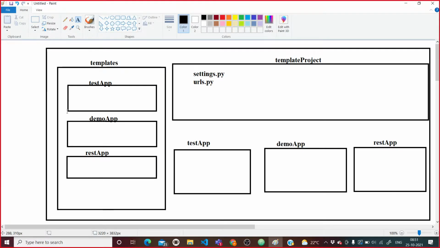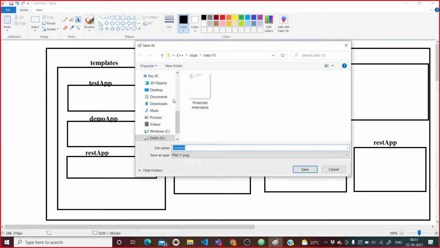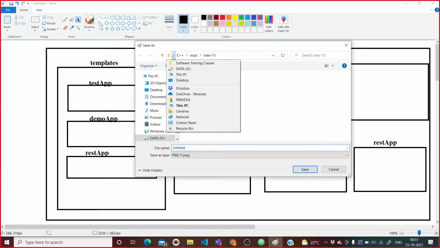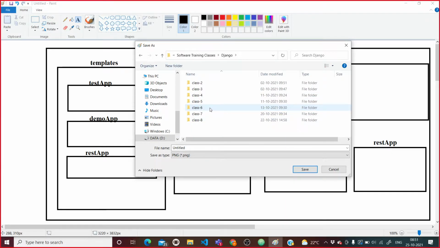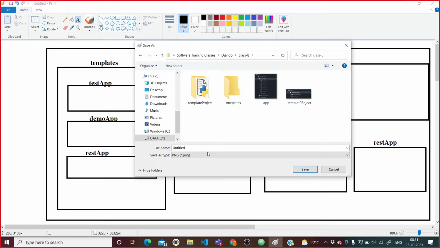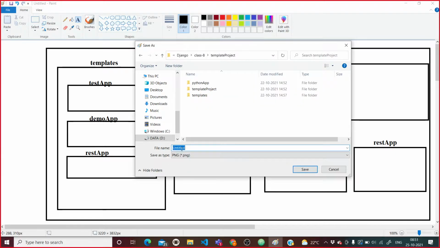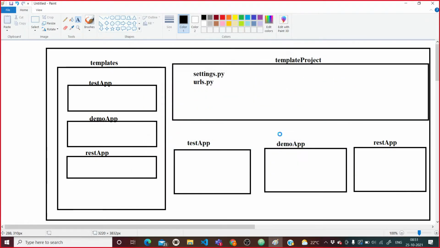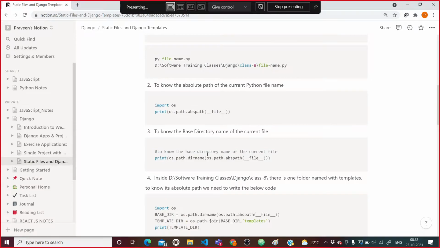So I will save it. I will come here, go in Django and save it in class 8 only, as template project. Okay, I saved it. Now see, to get the file directory at that particular position, we are using this.